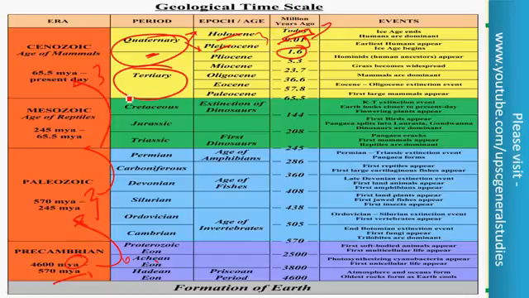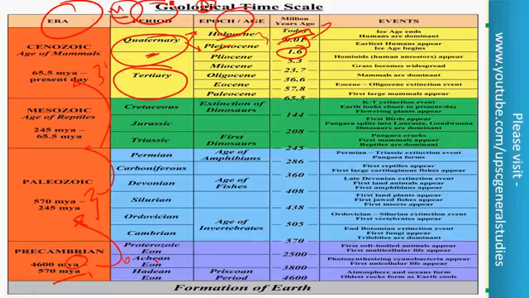For simplicity, you can compare this with a year. An era can be compared with a year, a period can be compared with a month, and an epoch can be compared with days, when you compare this history of the earth. So era is a broader term, and era can be divided into periods, and period can be further divided into epochs.